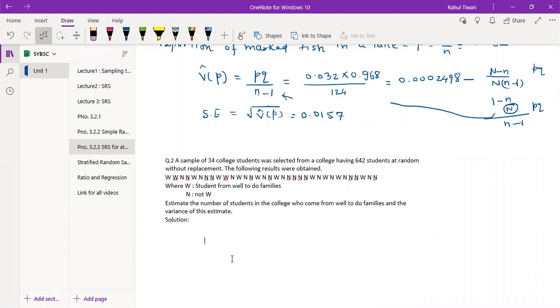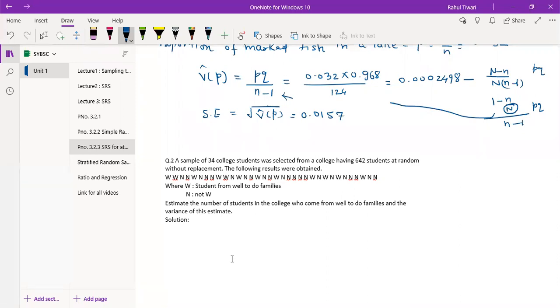If you see question number 2, we have a random sample of 34 college students selected from a particular college having 648 students, at random without replacement. It's without replacement, and the following results were obtained. So these are the students. I think this is the total.